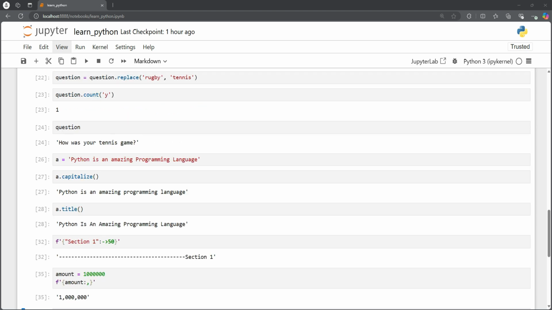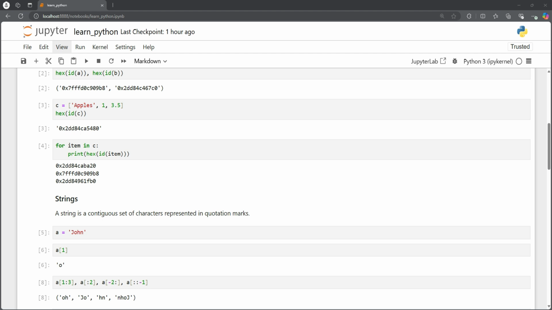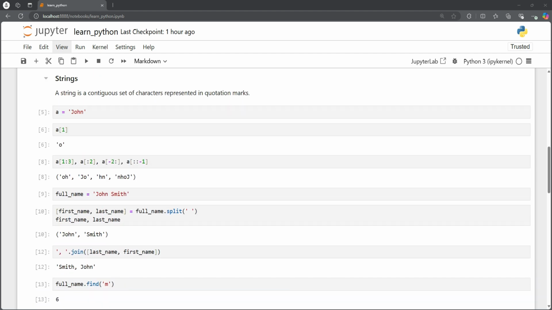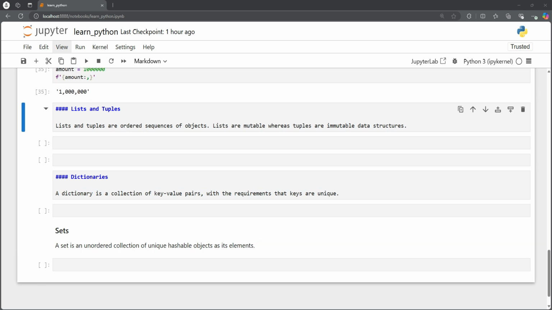We already saw a previous example of a list, where we created a list in cell 3. We had included apples, which is a string, then we included an integer and a float. So in lists and tuples we can store any data type. There is no requirement that we should always store the same data type in lists and tuples.